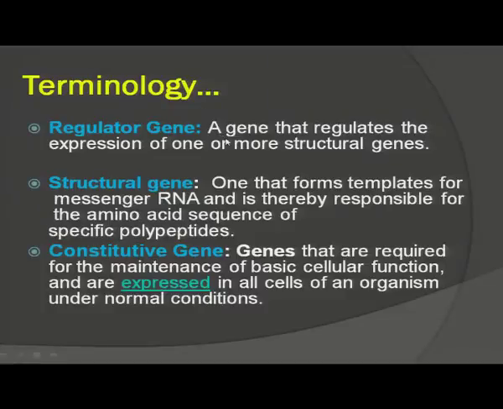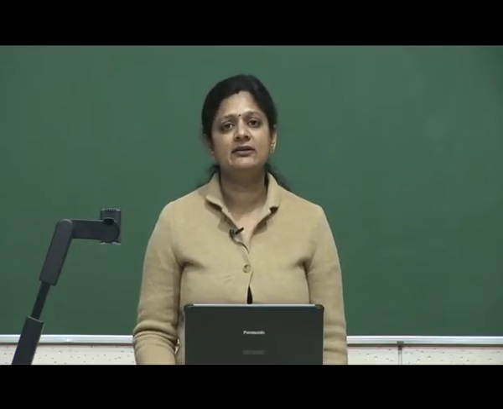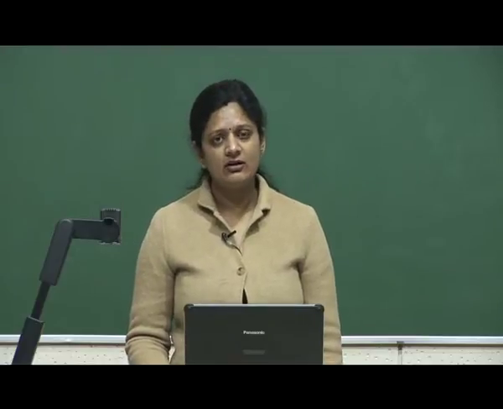Structural genes are the genes that form the template for messenger RNA and are thereby responsible for the amino acid sequence of a specific polypeptide. So, structural genes are the functional genes which are going to transcribe and translate to synthesize a particular polypeptide chain or protein.